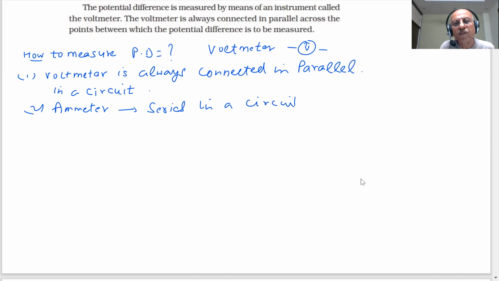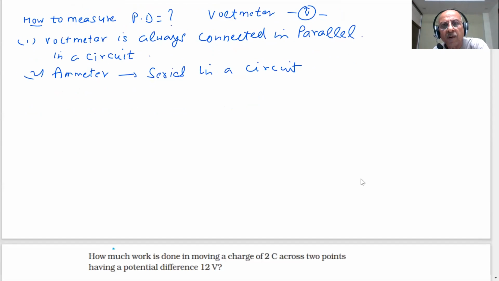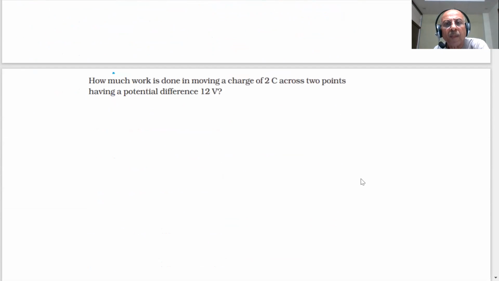These are some of the questions which have been asked in the paper, students. Is it okay? Do you understand what I said by now? Any doubt? Tell me. What is potential difference, student? Okay, very good. Thank you.